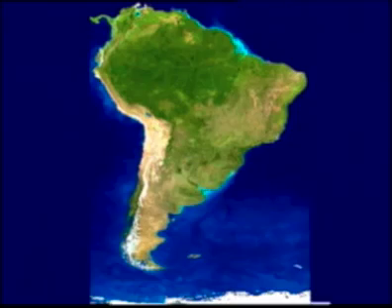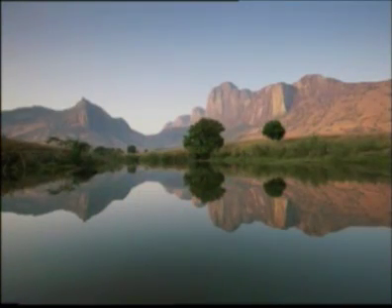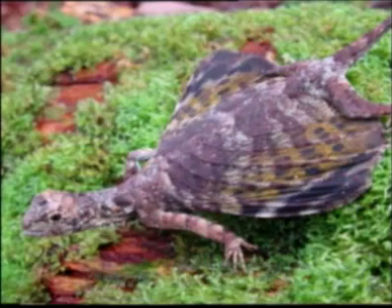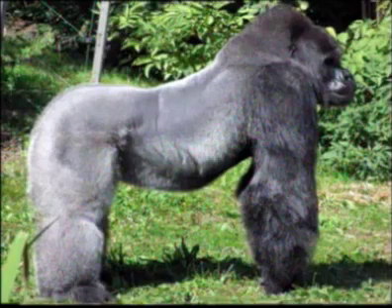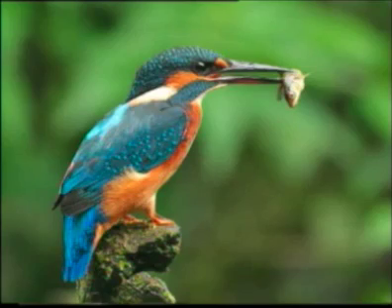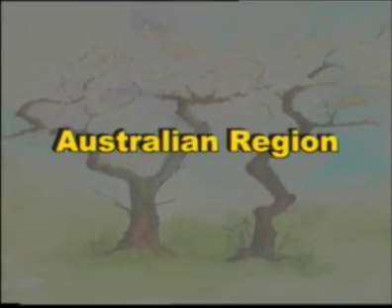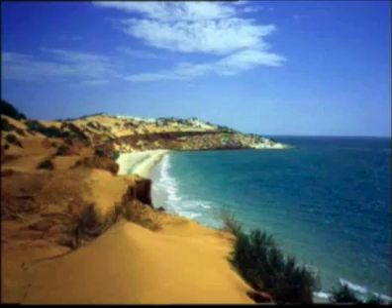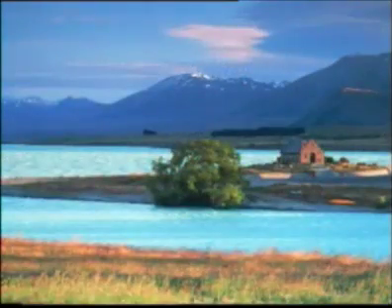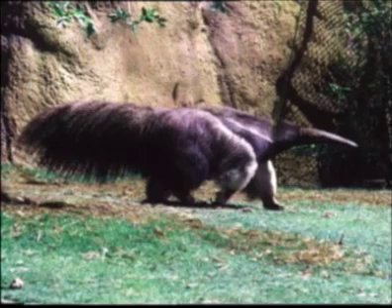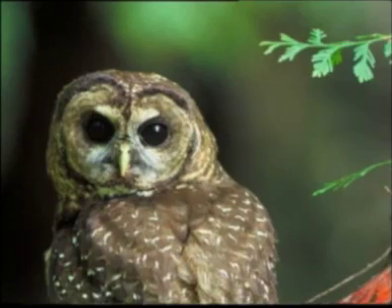Ethiopian region. It includes Africa and Madagascar. Important animals are wolf, flying lizard, snakes, gorilla, ostrich, zebra, kingfisher, vulture and chimpanzees. Australian region. It includes Australia, Tasmania and New Zealand. Important animals are anteater, sphenodon, kangaroo, owl and pigeon.